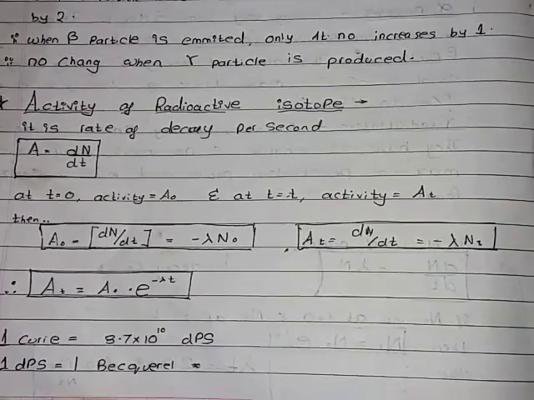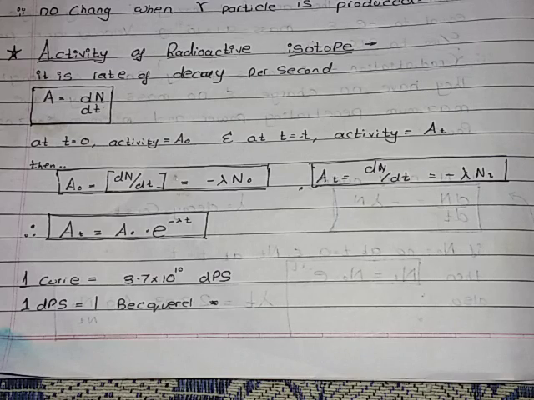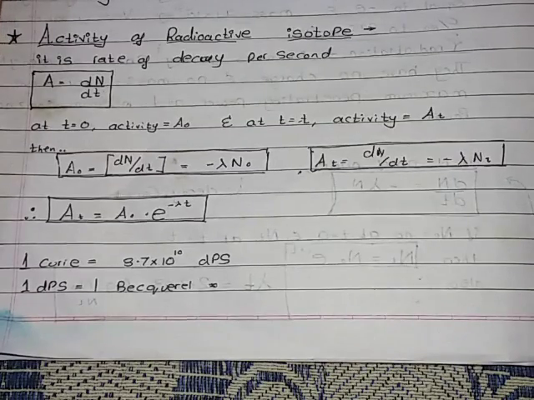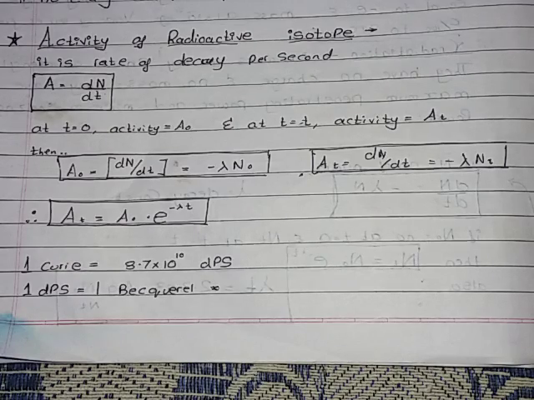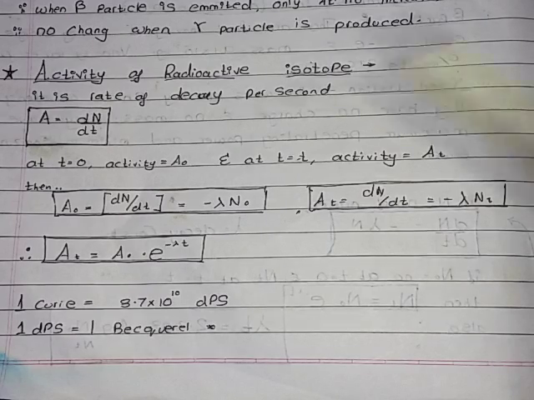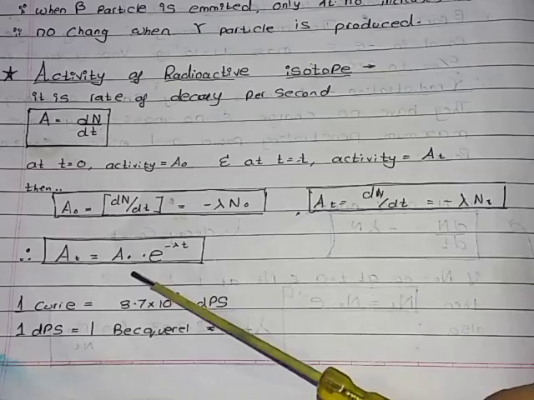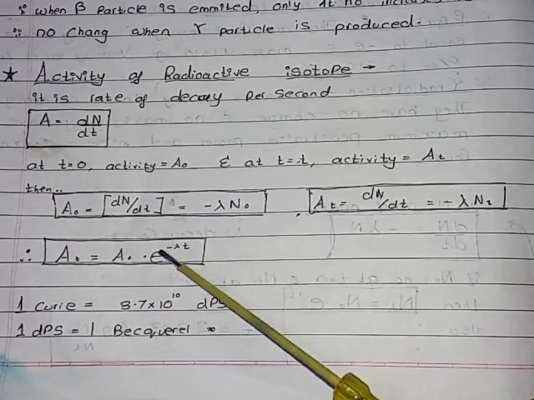Now, activity of a radioactive isotope. Activity is change in number of atoms upon change in time. At time equals 0, activity is A naught, and if at time equals t, activity is At, then what's the formula? A naught equals dN upon dt equals minus lambda times N naught, and At equals dN upon dt equals minus lambda times Nt. One more hard but very important formula: At equals A naught into e power minus lambda t, that is, final equals initial into e power minus lambda t.